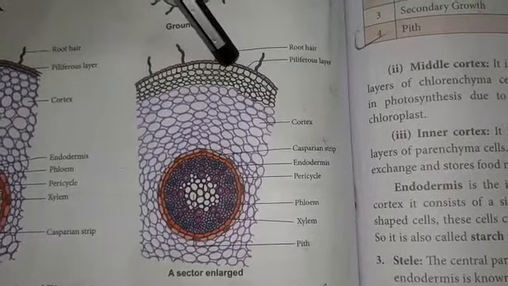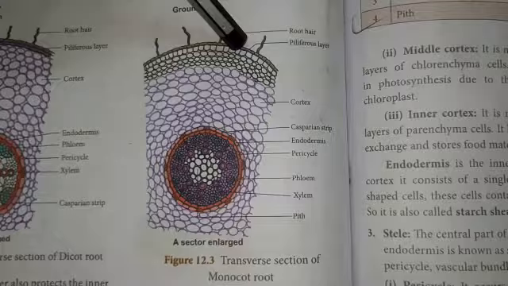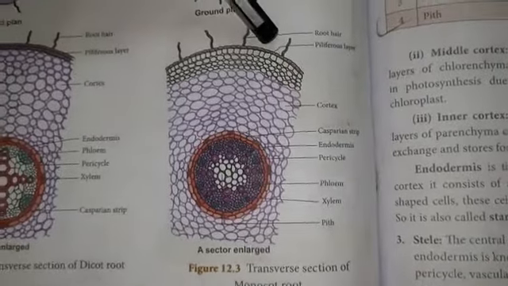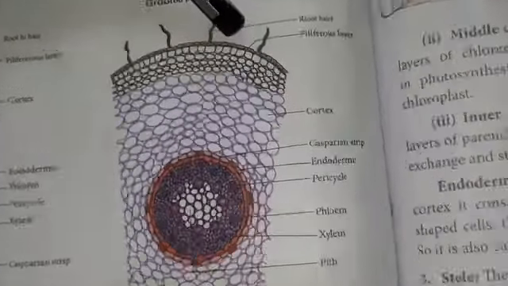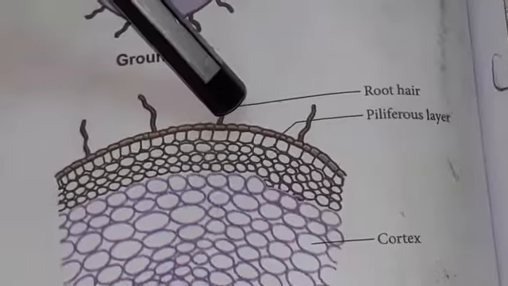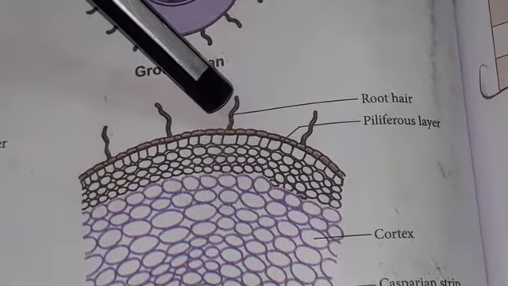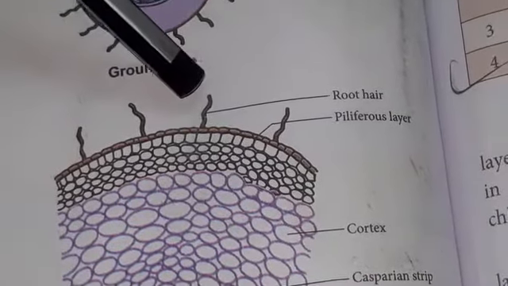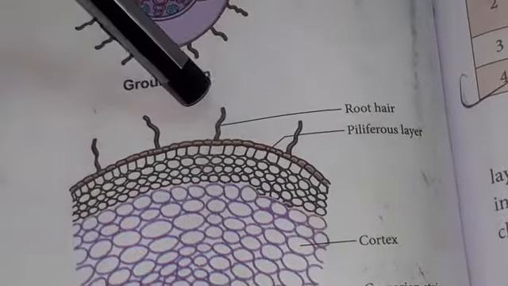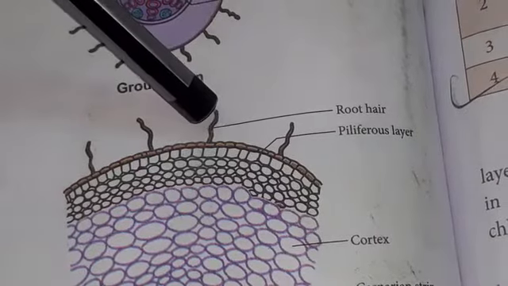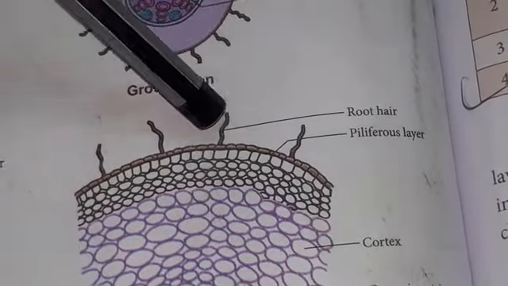The piliferous layer or epiblemma is made up of a single row of parenchymatous tissue which are closely packed without any intercellular spaces. Here there are no epidermal pores, that is, stomata or cuticle are absent in the piliferous layer. The root hairs found in the piliferous layer are always unicellular, made up of a single cell. The function of the root hair is to absorb water and mineral salts from the soil.